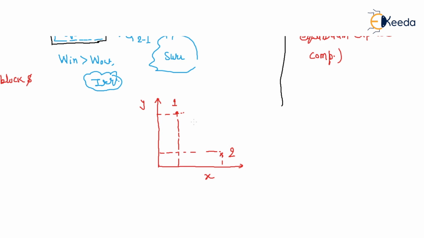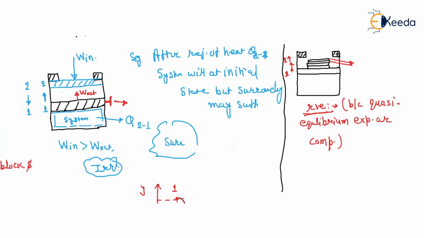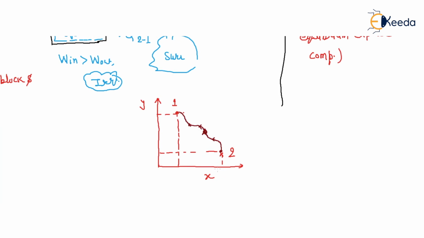During that, the slices are removed one by one. So there are an infinite number of points in between. If you connect these points, this is your process. Now if you reverse its direction, putting loads one by one at point 2 to 1, again there is a locus. So again you draw, and in this case there is no effect from the system on the surroundings. So the process has no effect on system or surroundings, so the process is reversible. Okay, thank you.